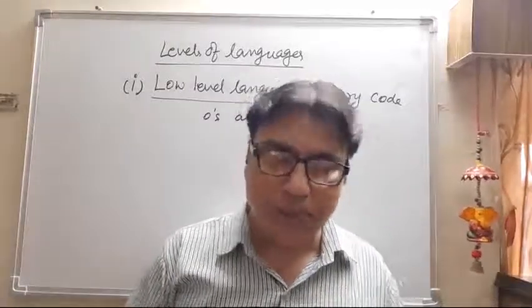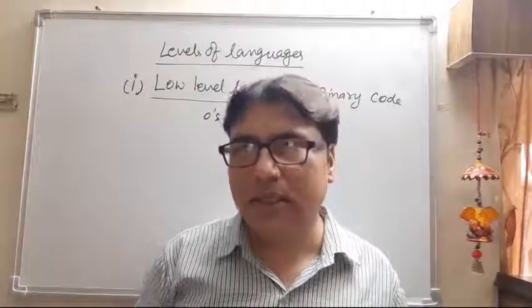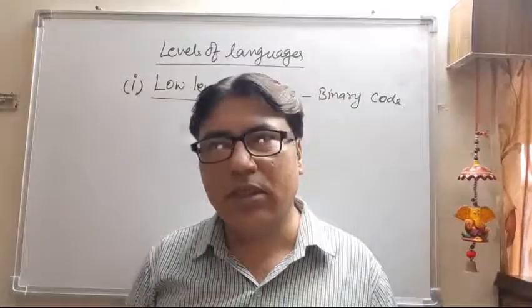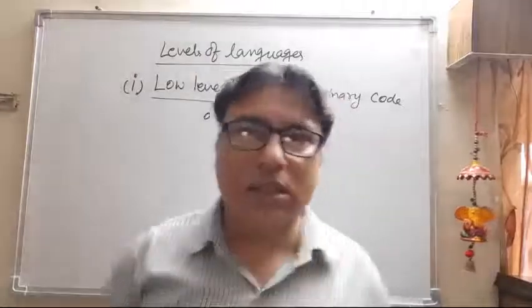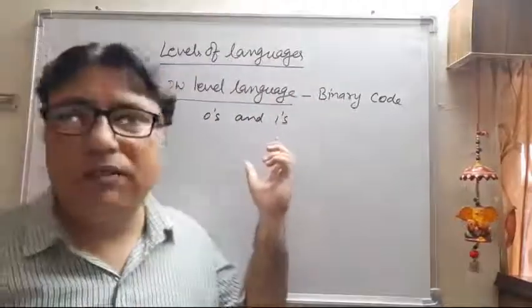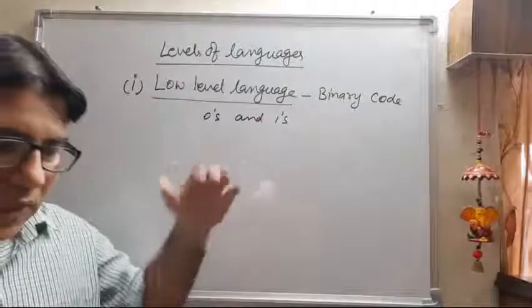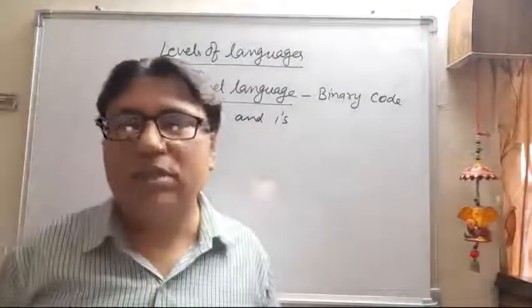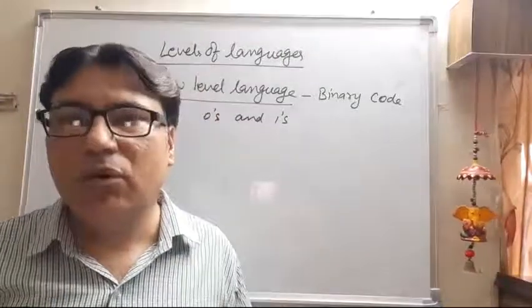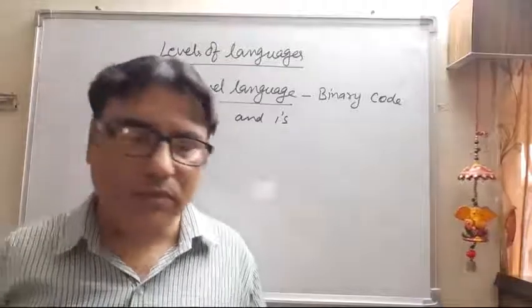When the computer was invented, only the scientists were able to understand it, and creating programs was very difficult.